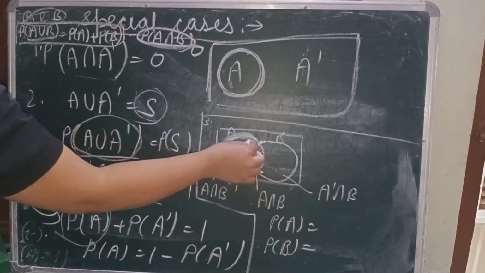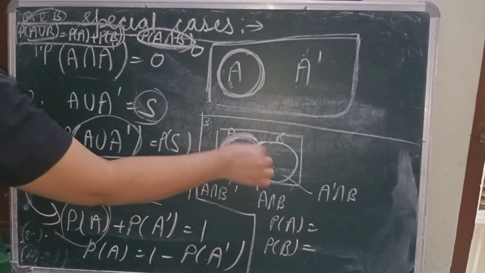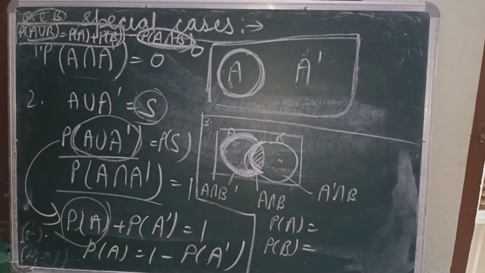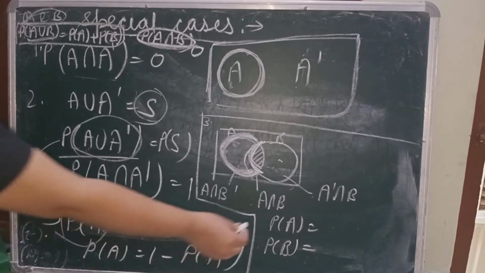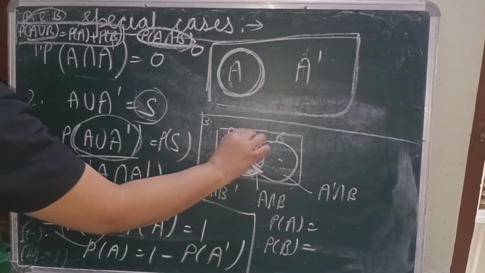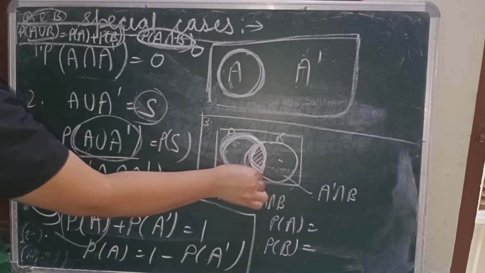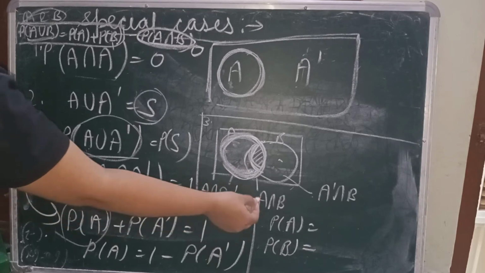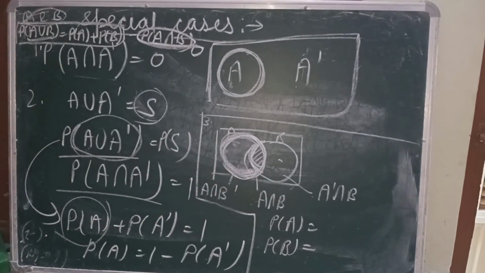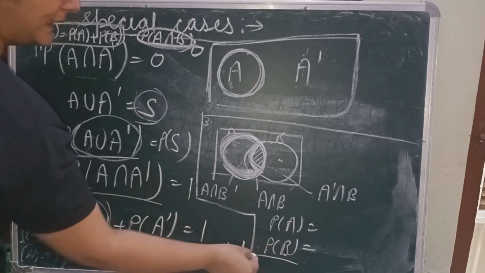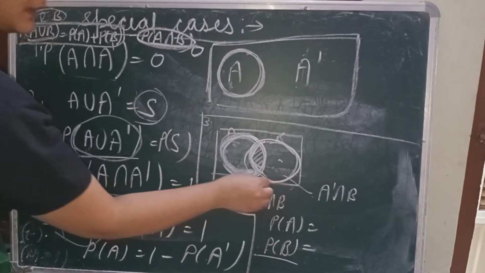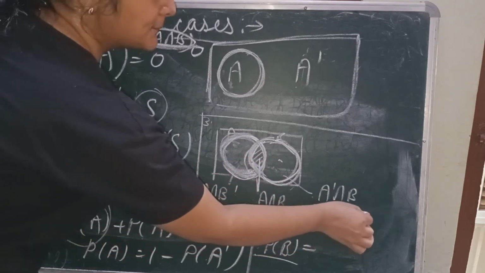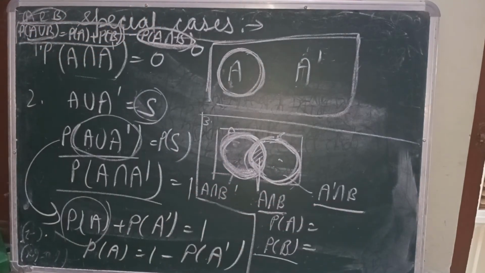Same with this one, I can write A complement intersection B, since we are not taking any element from A. So if we talk about probability of A, then you can combine these two. You can write probability of A intersection B complement plus probability of A intersection B. Another way, if they ask for probability of B, you can write it the same way: probability of A intersection B plus probability of A complement intersection B.